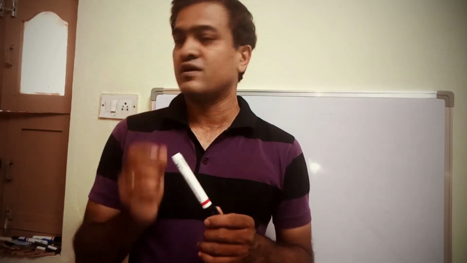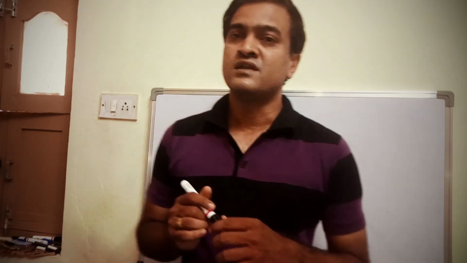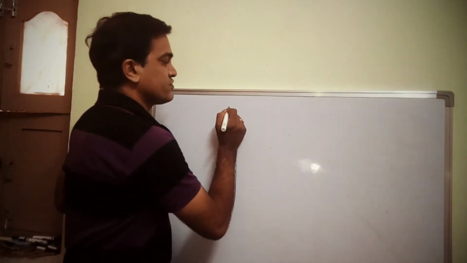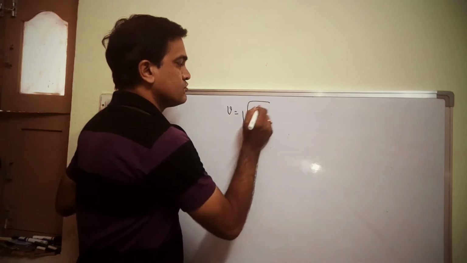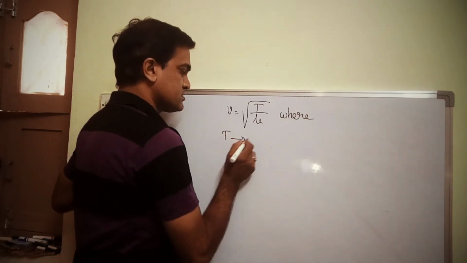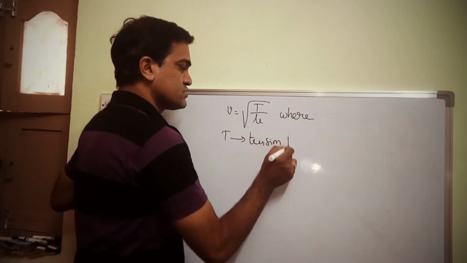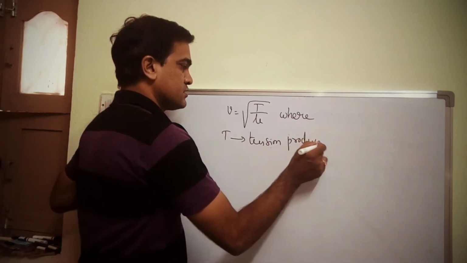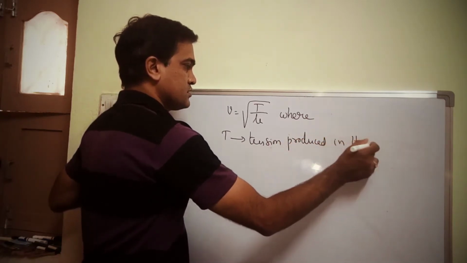So today, let us recall what we have studied in the last class, and then we can proceed further. Right. So in the last class, we studied the speed of transverse wave in a stretched string, and we wrote the formula as V is equal to root over T upon mu. Remember? This is the formula we have written for speed, V is equal to root over T upon mu, where T is the tension produced in the string.